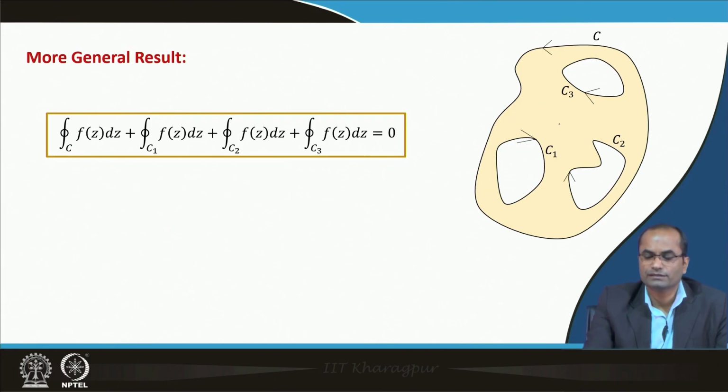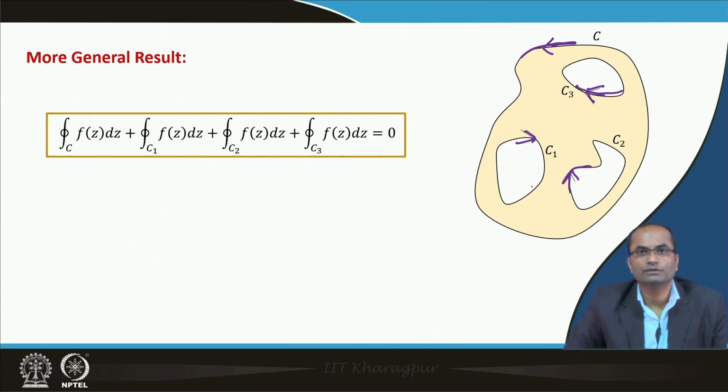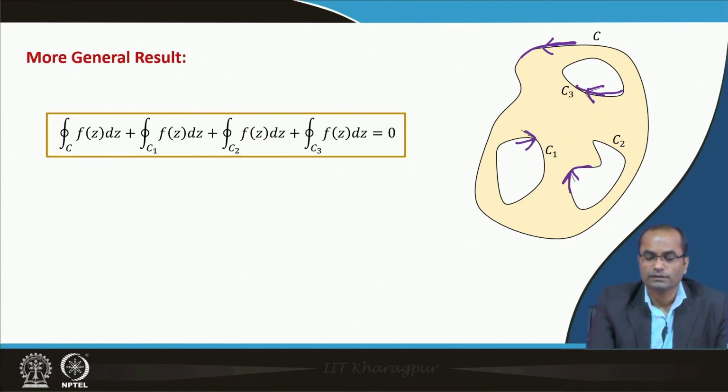So, here we have considered these three curves, for instance, inside. The outer curve C is traversed in the anti-clockwise direction, all others in the clockwise direction. So, here you have C1, then we have this C2, and then we have here the C3. All these C1, C2, C3 are traversed in clockwise direction, whereas the outer one is traversed in anti-clockwise direction.